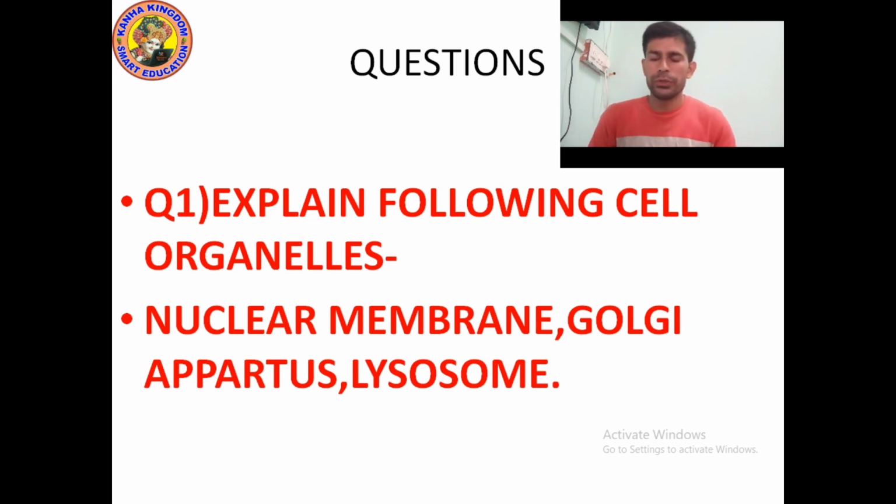So let's talk about nuclear membrane. Point number 1, it is the outermost layer of the nucleus. Point number 2, nuclear membrane helps in the exchange of material. Point number 3, it contains chromosome. I showed you the picture of nuclear membrane. So remember three points about nuclear membrane: it is the outermost layer of nucleus, it helps in the exchange of material, and it contains chromosome.